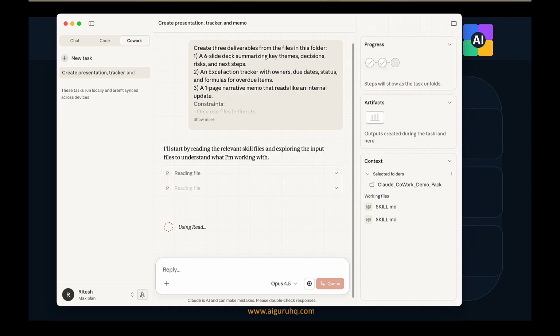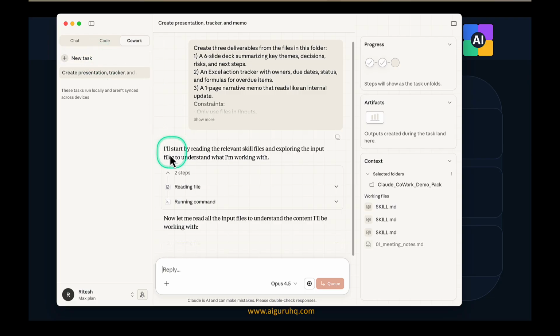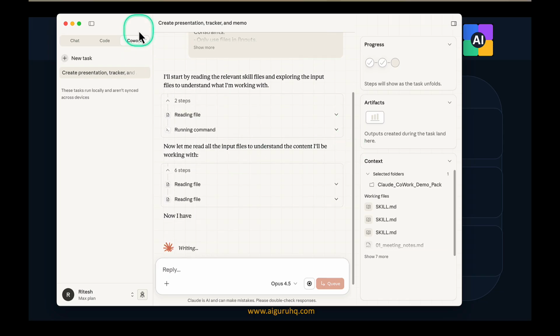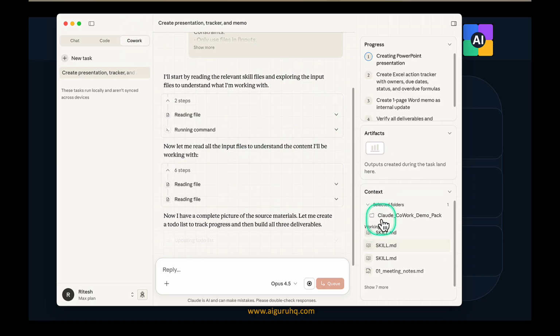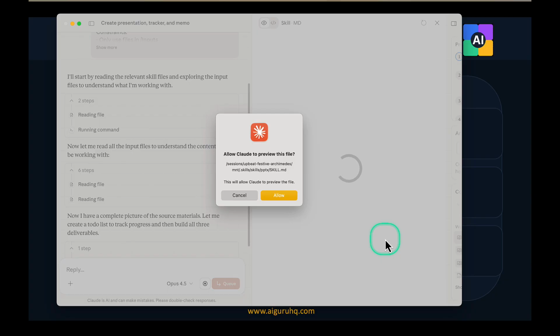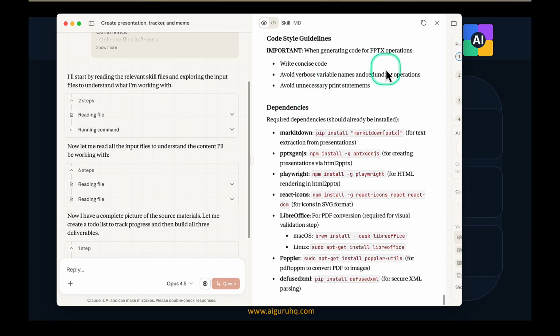So this is a deliverable with constraints, and that is the difference between what you do in a chat prompt versus what you do in a delegation prompt. This is more of a delegation assigned to Claude, in this case Cowork, and Claude is reading those files and applying some skills, applying some magic. Let's see what skill it actually has. It's going through that folder, and let's see which skill it is working through.